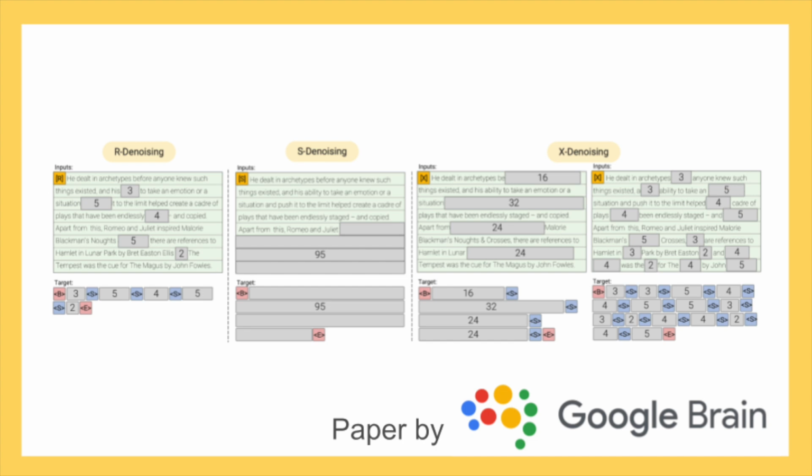Interesting. So X-denoising in particular seems designed to push the model's boundaries. What are the specific benefits of this extreme approach? What are the trade-offs? X-denoising aims to bridge the gap between span corruption and language modeling. By using long spans and high corruption rates, it forces the model to generate long, coherent text from limited context, a skill crucial for many tasks. The trade-off is increased computational cost and potential instability during training. However, the paper shows that the benefits outweigh the costs.